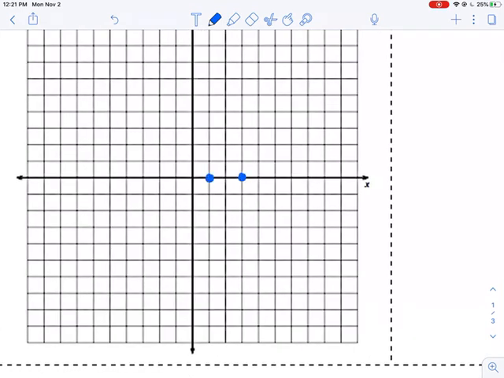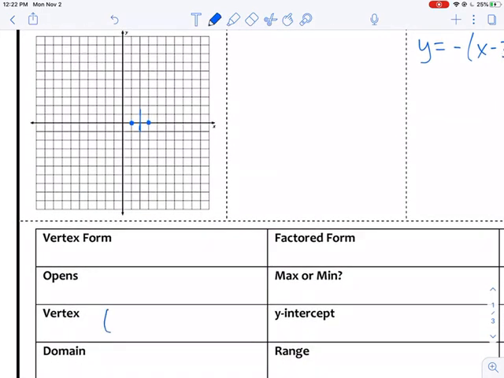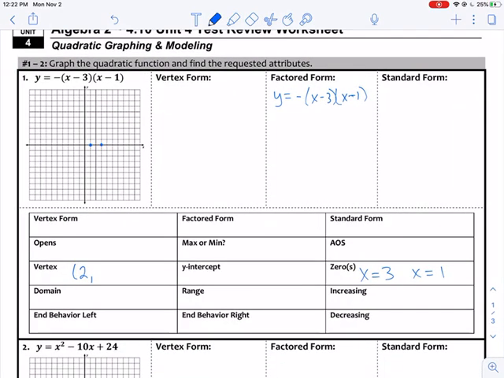So here's my 0 at 1. Here's my 0 at 3. Hopefully you guys have gone, oh, that means that the x value of my vertex has to be between those, which means it has to be at a 2. There are lots of ways to do this. I'm hoping that you guys are plugging this into your calculator and letting your calculator help as well. But I'm just going to walk you through some steps that I took.